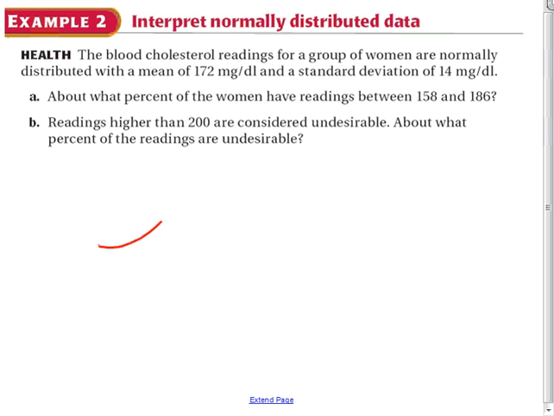So the very first thing I'm going to do, I'm going to draw my picture, and 172 is my mean. So that has to go in the center. And then the standard deviation is 14 milligrams. So what that means is 1 standard deviation away is 14. So when I draw my first line, my mean is 172. Therefore, my next line is 186. And then 1 standard deviation below my mean, therefore, is 158. And I can keep going with each of these values.